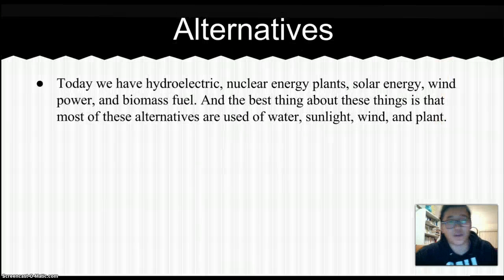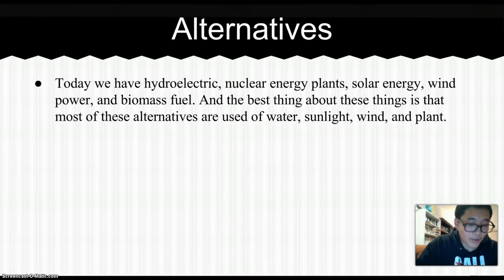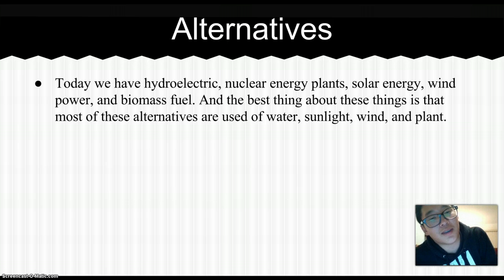But there are alternatives. Today we have alternatives. Fossil fuels would obviously have to be replaced one day, and some of these examples can be the answer. Today we have hydroelectricity, nuclear energy plants, solar energy, wind power, and biomass fuel. And the best